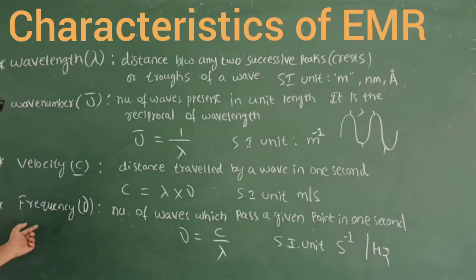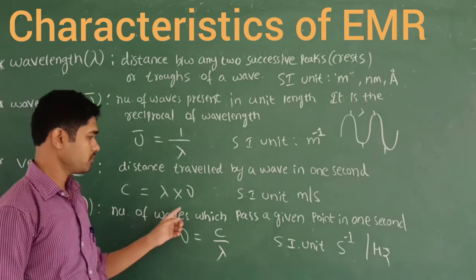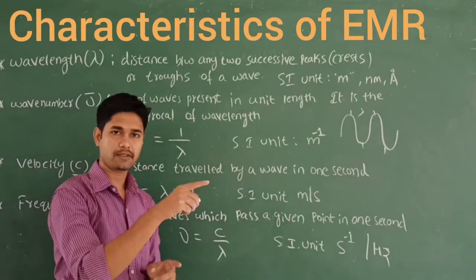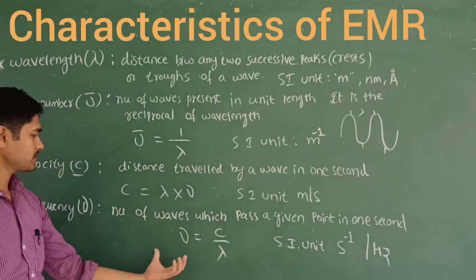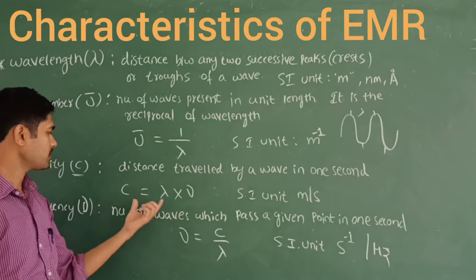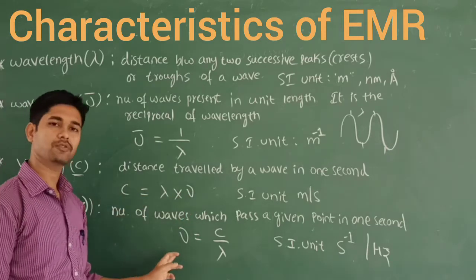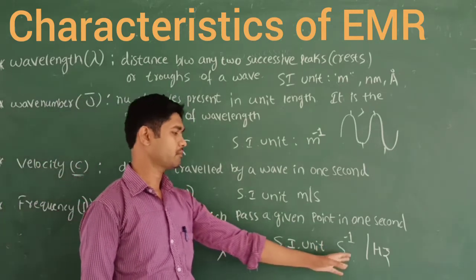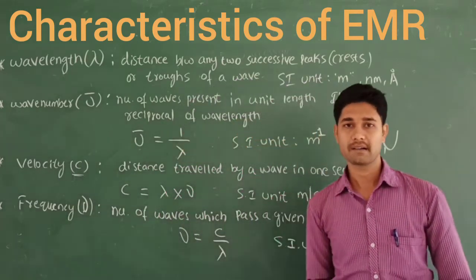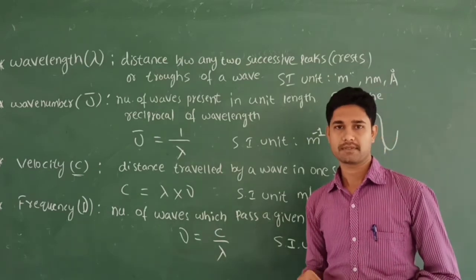So let's discuss the last one, that is frequency. Frequency is written as nu. It is the number of waves which pass a given point in 1 second. That is called frequency. So frequency can be written as nu is equal to c by lambda, or simply c is equal to lambda nu. If you want nu, it is c by lambda. Its SI unit is per second, or frequency can also be measured in hertz. So these are the 4 very important characteristics of waves.